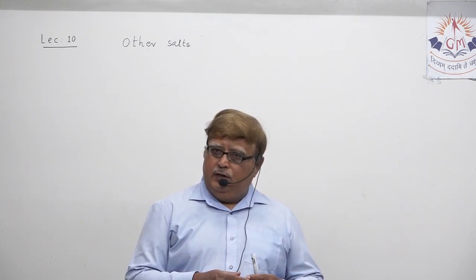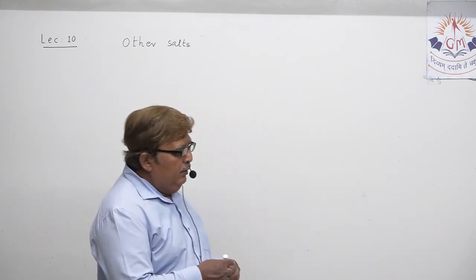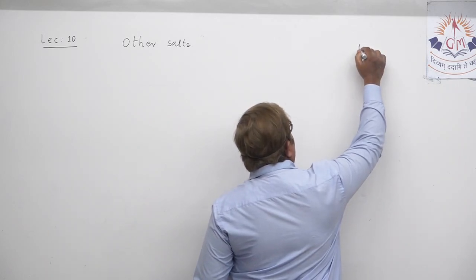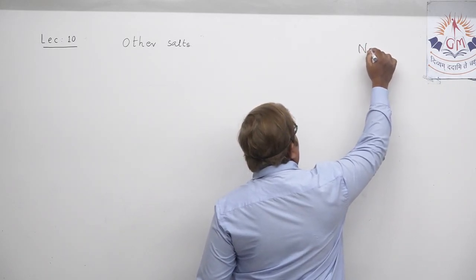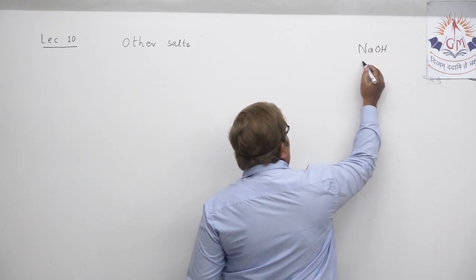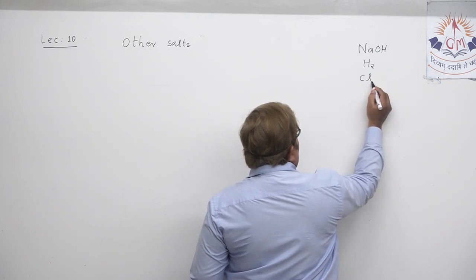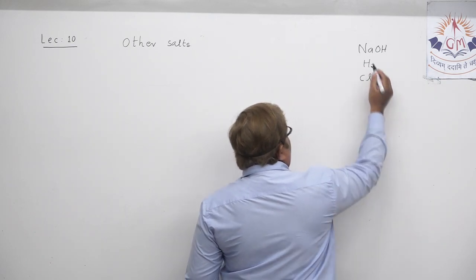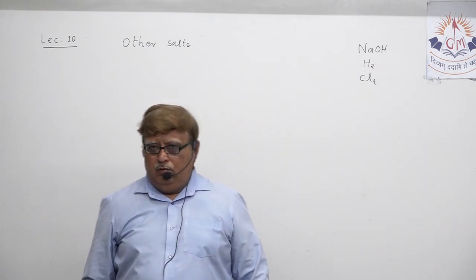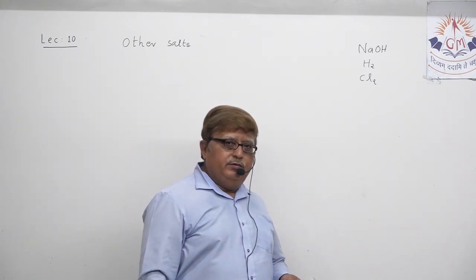One was NaOH, caustic soda, sodium hydroxide. I'm just reminding you of those names so that some of the uses of the various salts we are going to discuss can be clarified. Then hydrogen was another product and chlorine was the third product. Every product has its particular use.